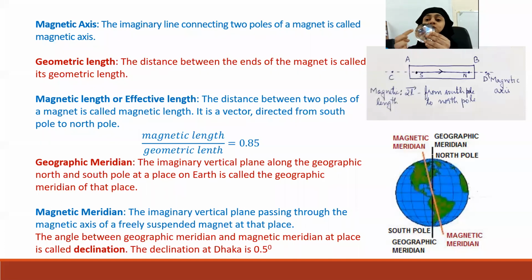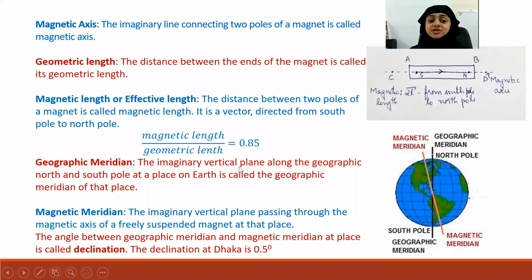Now, suppose I want to find the geographic meridian at this place. Then I have to cut it like this, so that the plane passes through the North Pole and South Pole. So is it clear what is meant by geographic meridian?